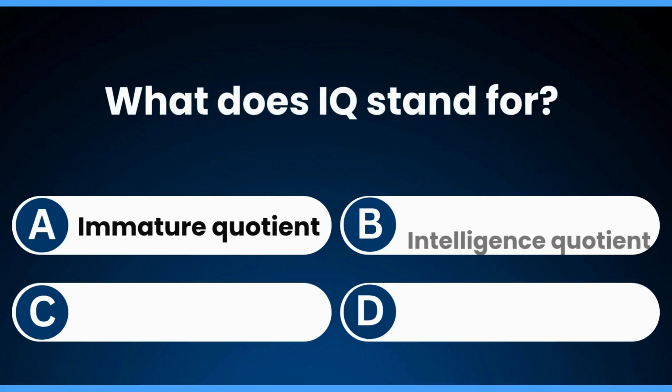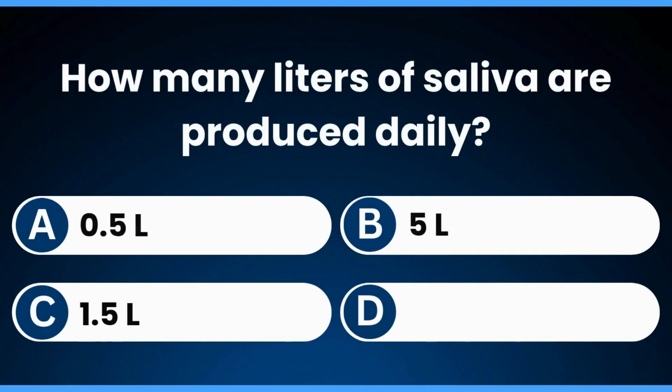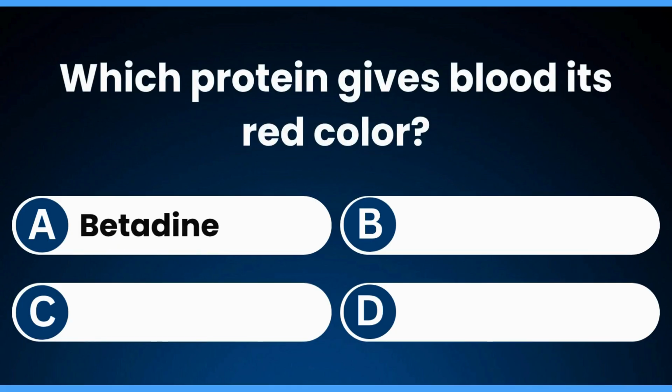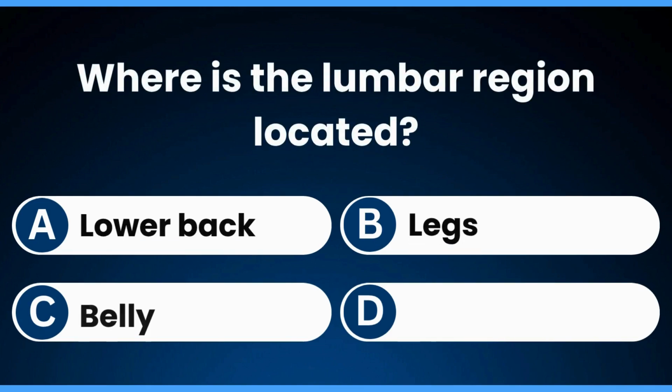What does IQ stand for? Intelligence quotient. How many liters of saliva are produced daily? 1.5 liters. Which protein gives blood its red color? Hemoglobin. Where is the lumbar region located?